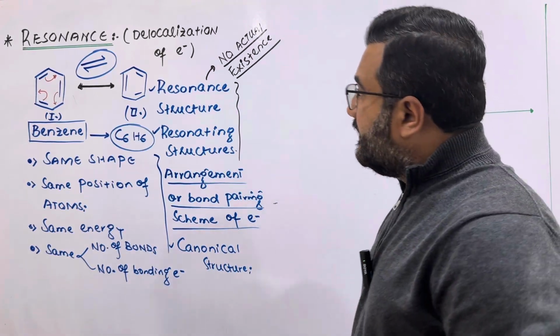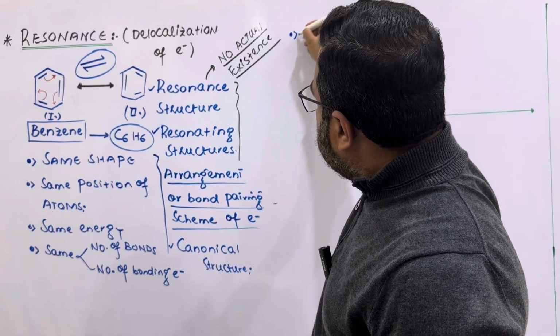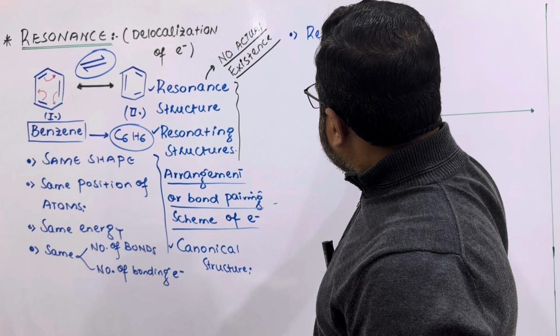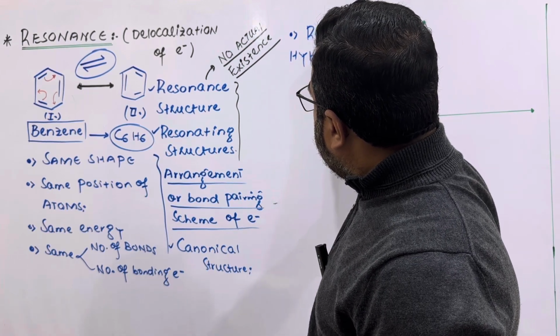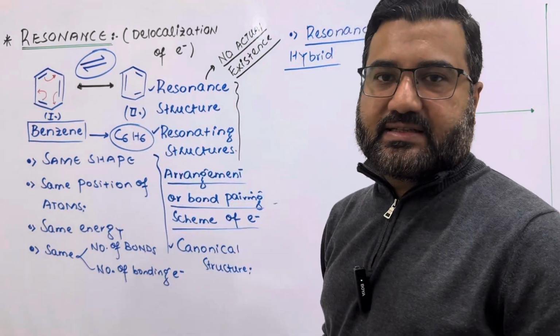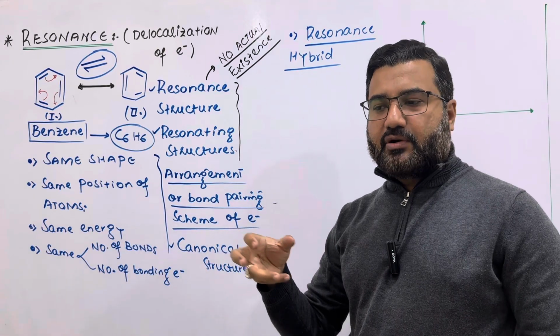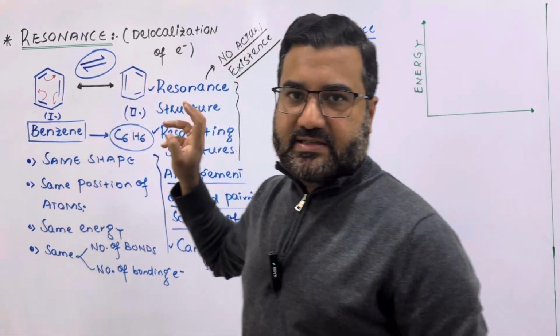My dear students, the actual structure of benzene is considered as the resonance hybrid of its resonating structures. Now, resonance hybrid is the structure having properties which are in between the two resonating structures.